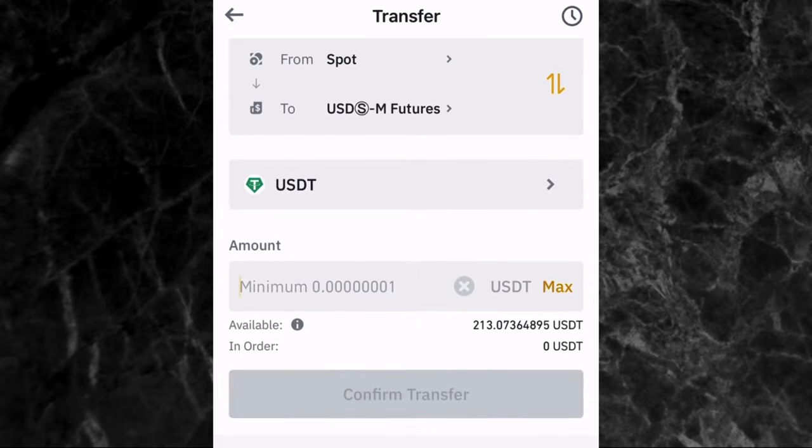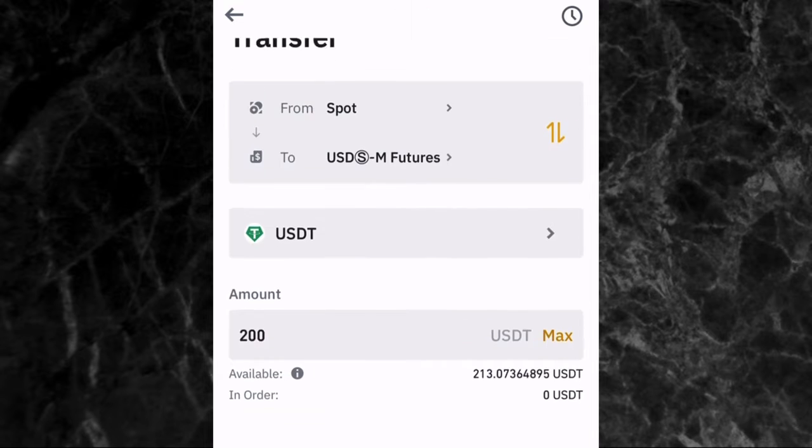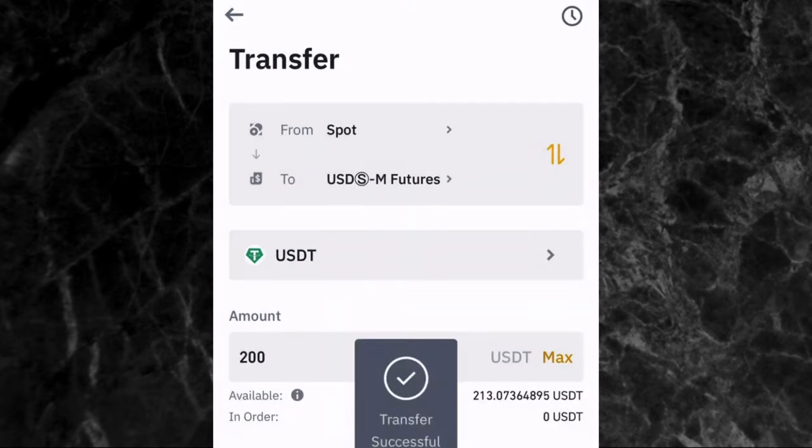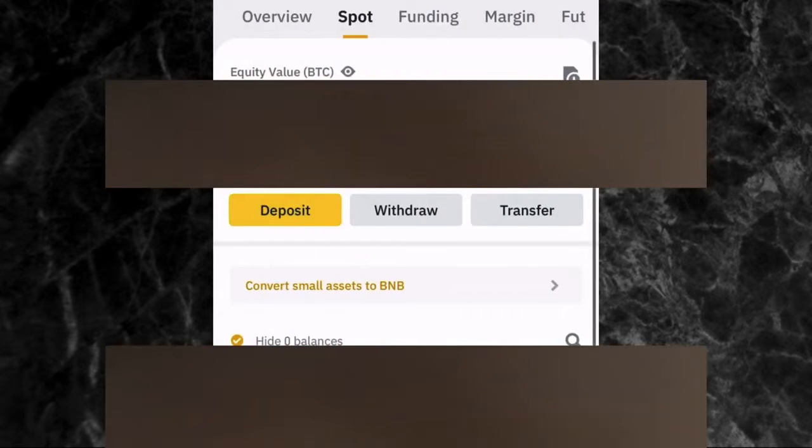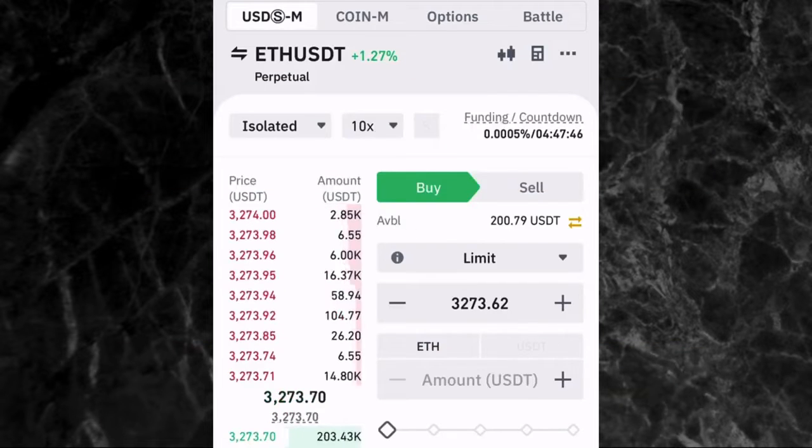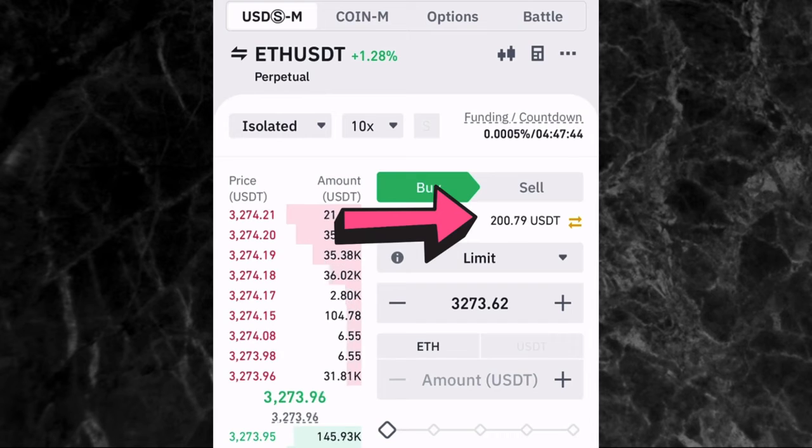Here you enter the amount you want to transfer. For this video, let's say I want to transfer 200 USDT, and I'll just tap on confirm transfer. You can see transfer successful. Then we go back to our futures trading page, and you can see our balance here. You have $200.79 in our futures wallet.